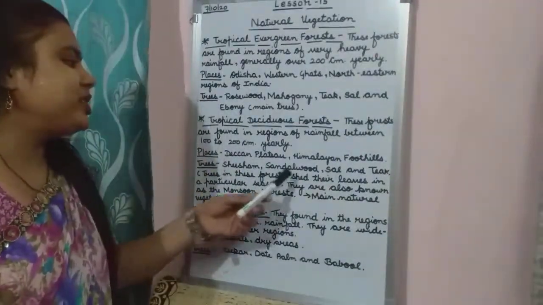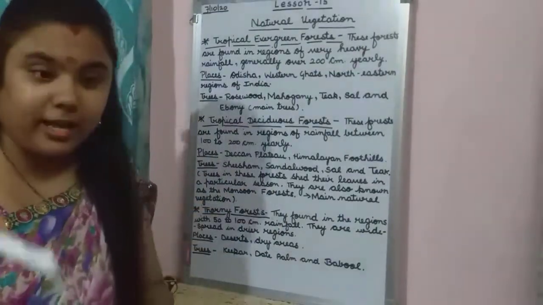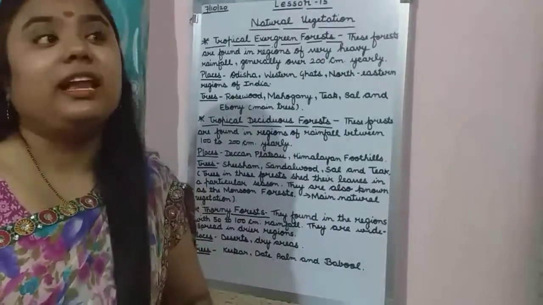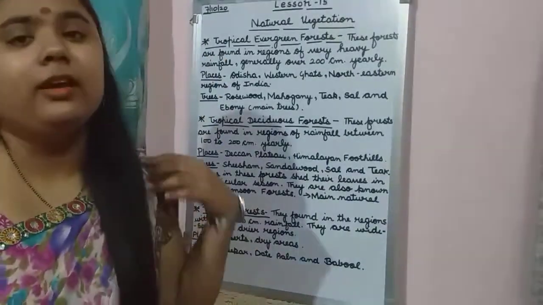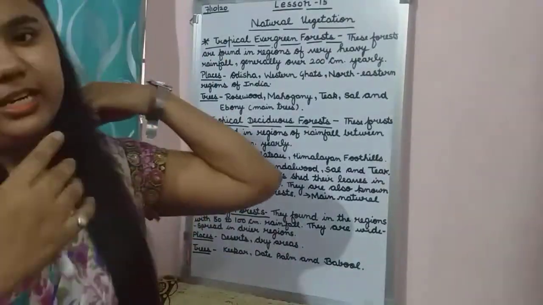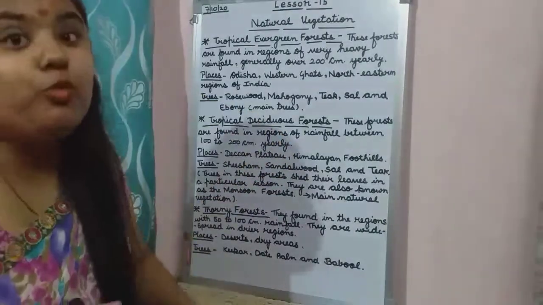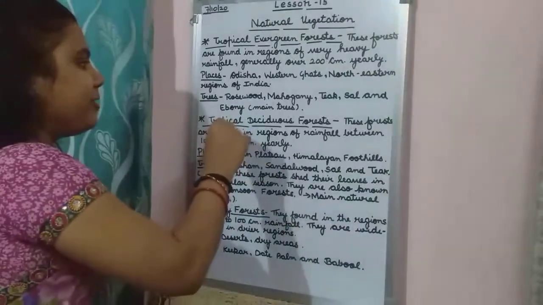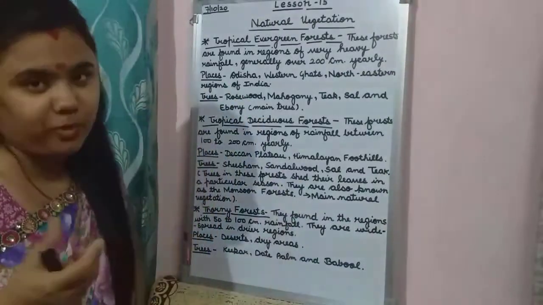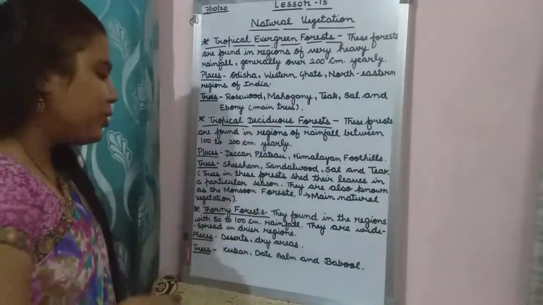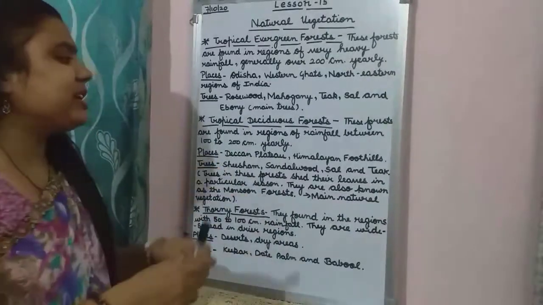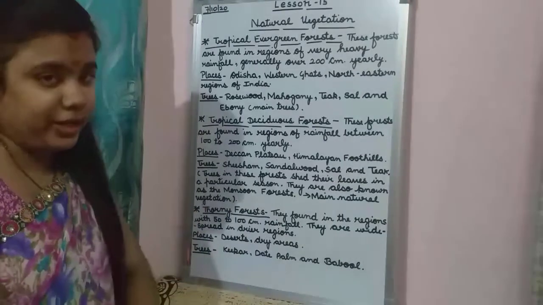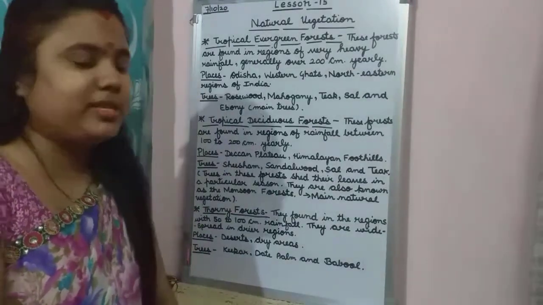Trees in these forests shed their leaves in a particular season. Like I have told you before, in the autumn season, trees shed their leaves. Like we have seen where we are living, the trees are shedding their leaves in the autumn season. So which type of forest do we have? We are living in this tropical deciduous forest type of area. The trees in these types of forests shed their leaves once a year in a particular season, mostly in the autumn season.